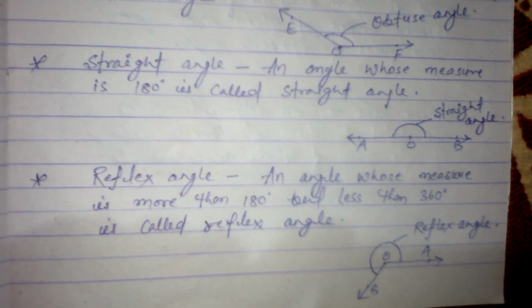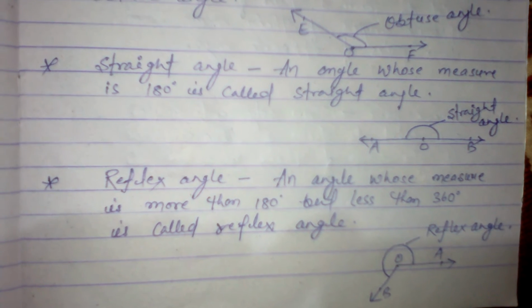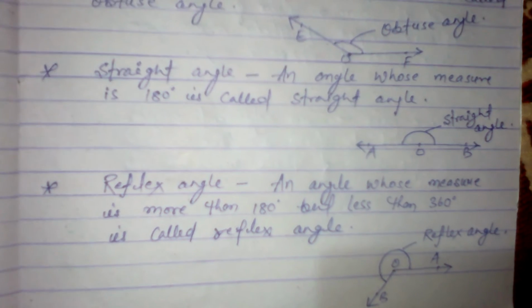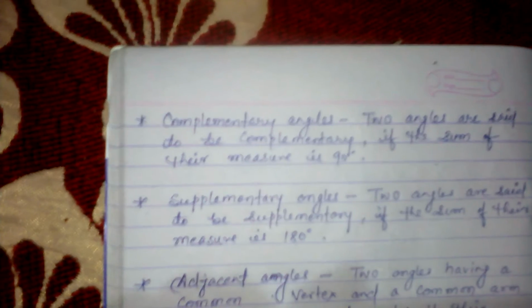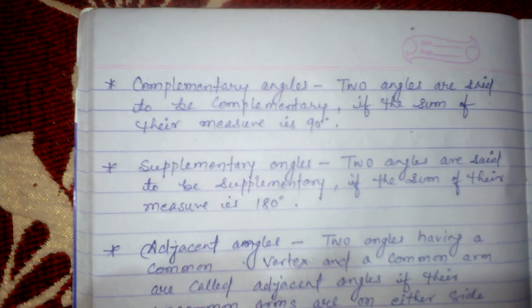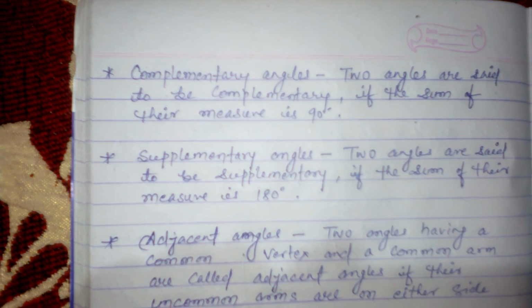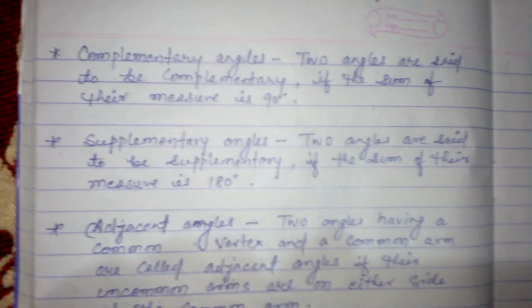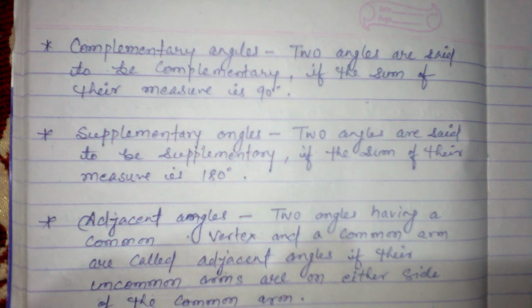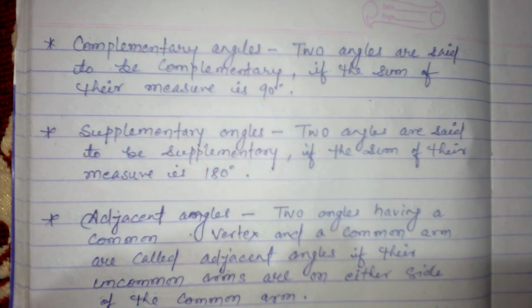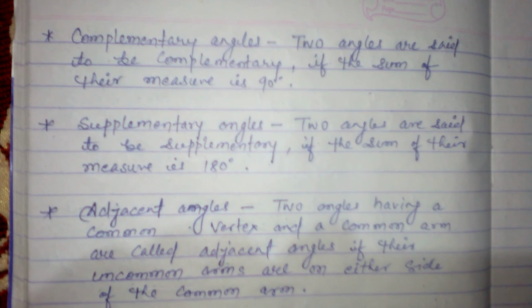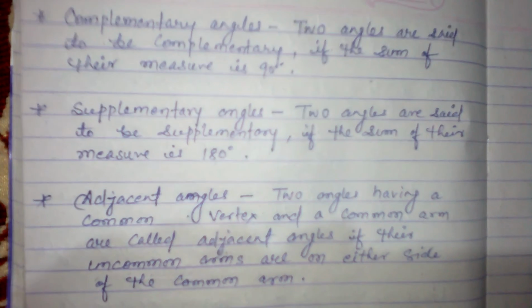An angle whose measure is more than 180 degrees but less than 360 is called a reflex angle. Complementary angles. Two angles are said to be complementary if the sum of their measures is 90 degrees. Supplementary angles. Two angles are said to be supplementary if the sum of their measures is 180 degrees.